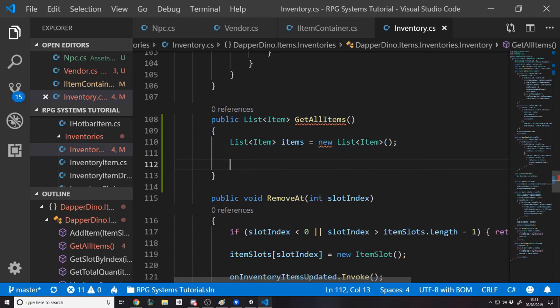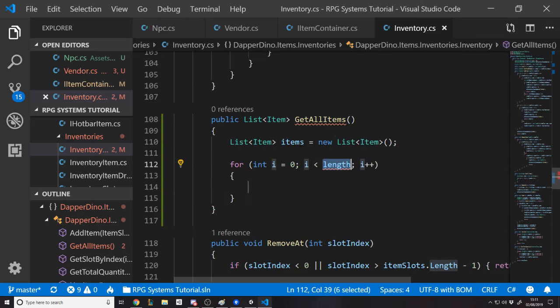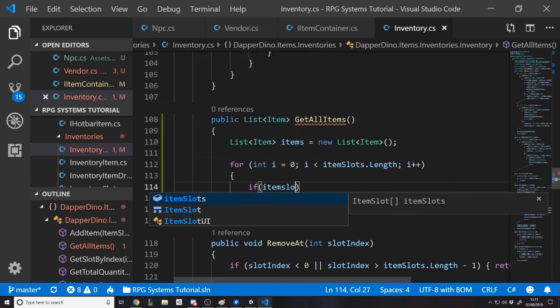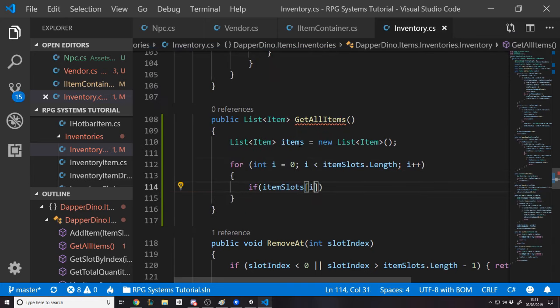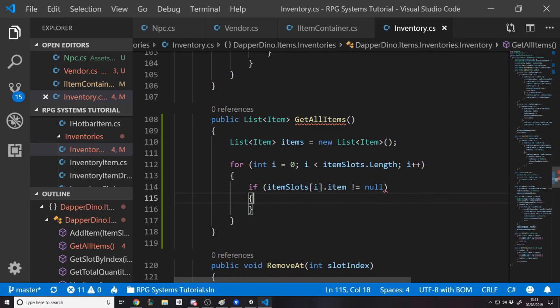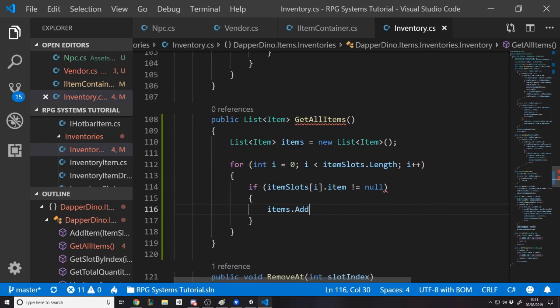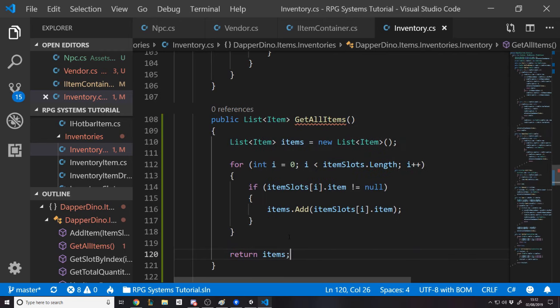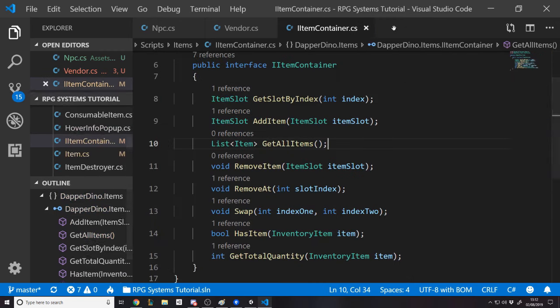And we're just going to say for all item slots dot length, if item slots I dot item is not null, then items dot add item slots I dot item. And then right at the end, we can just return that list. So we return the list of items. So there we get all items.